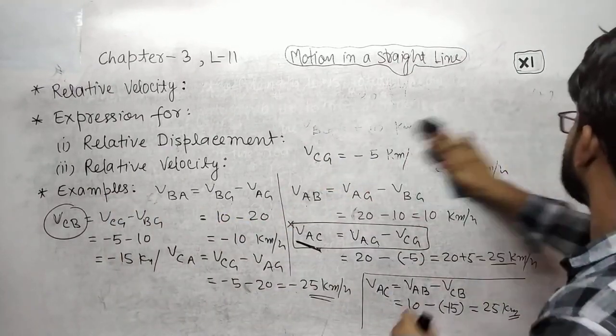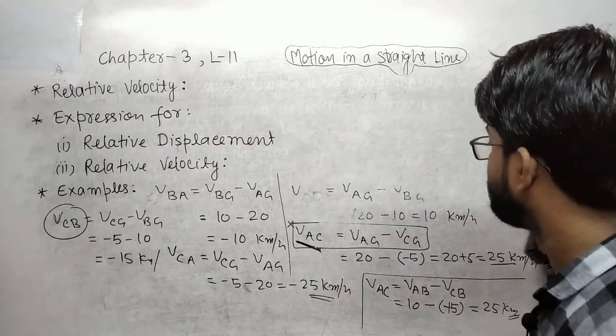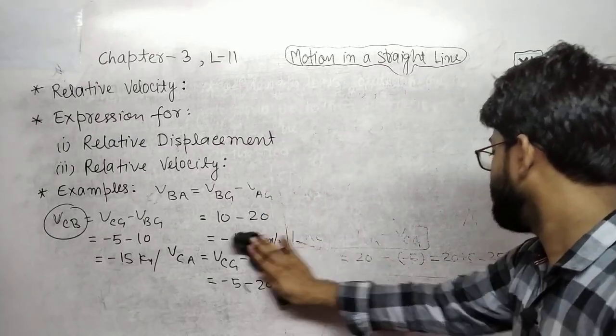Now let us move toward the relative displacement. Relative displacement is what?